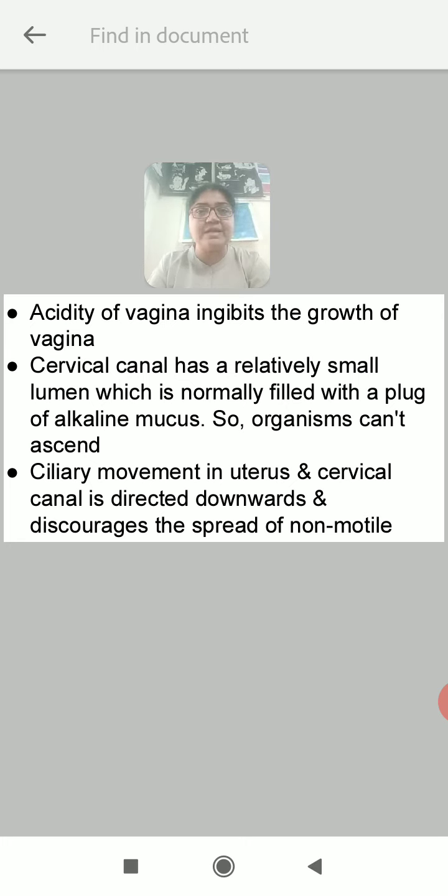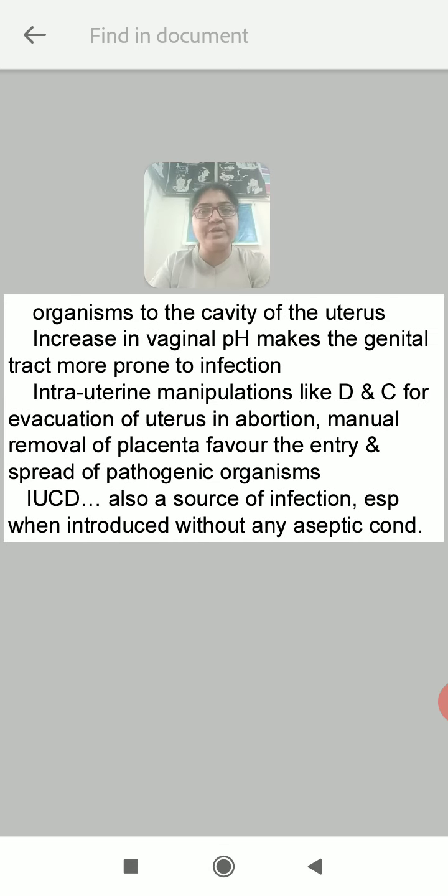The cervical canal has a relatively small lumen which is normally filled with a plug of alkaline mucus. So organisms can't ascend. Alkaline mucus is not favoring the ascent of the organisms. So it is difficult. Ciliary movement in the uterus and cervical canal is directed downwards and discourages the spread of non-motile organisms to the cavity of the uterus.